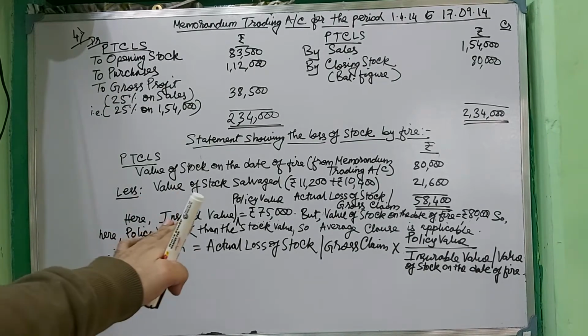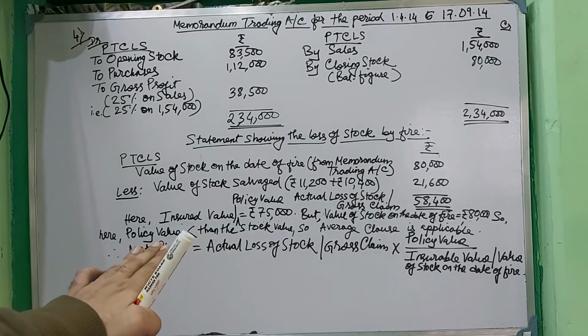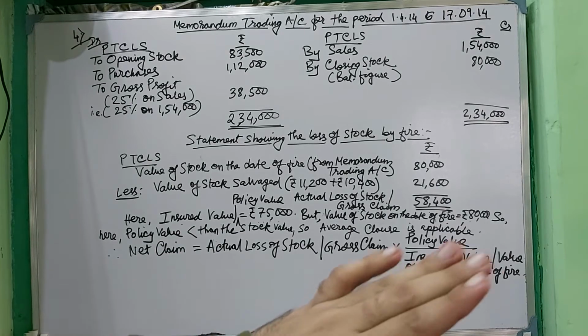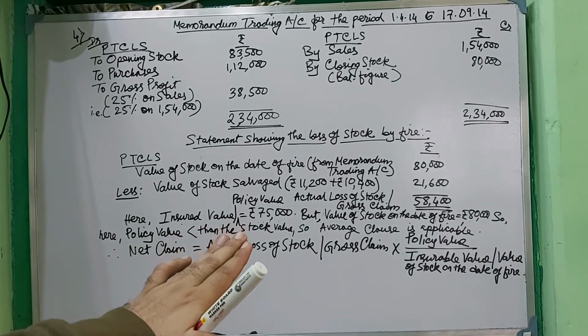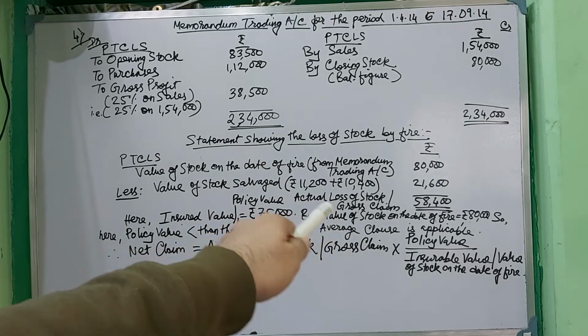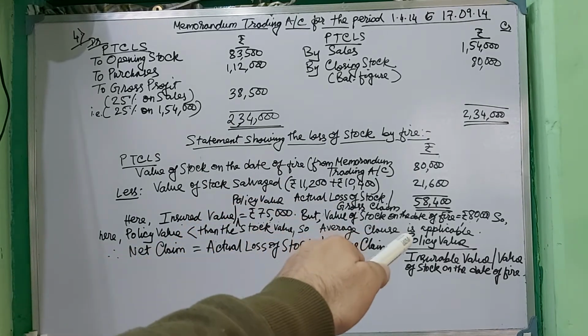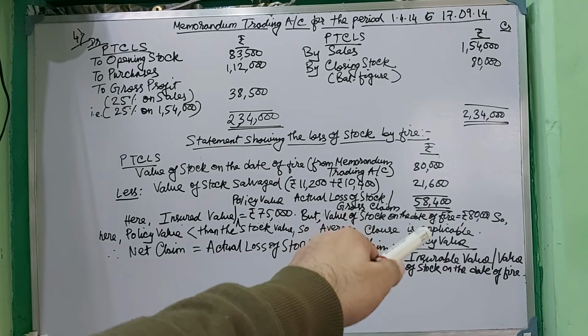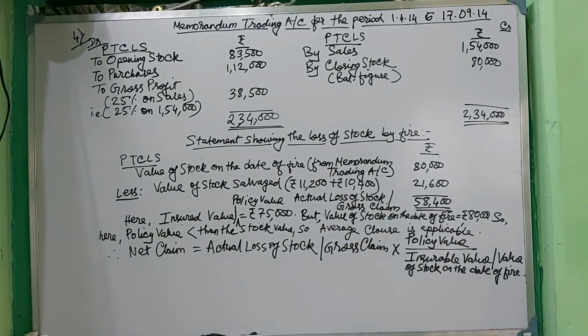Otherwise, if there is no policy value given in the sum, or if no average clause is applicable in the sum, we will consider that the gross claim or the actual loss of stock, which is here 58,400, will be the net claim if the sum remains silent.